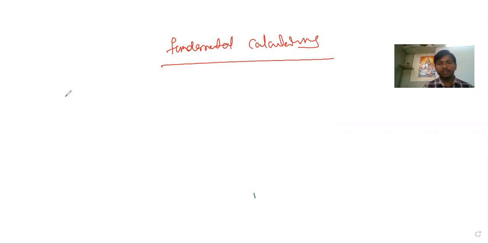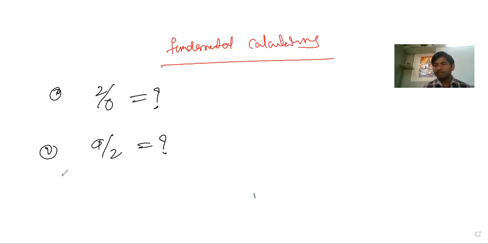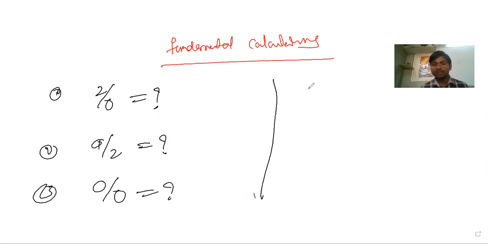So let us start with basic questions we heard before. Basically, 2 by 0, what is the answer? We are not sure. Some people say 0, some say infinite. Anyone guess the answer? Write it down on paper: 2 by 0. Second, 0 by 2, what is the answer? Next, 0 by 0, what is the answer? Next, 1 by 0, what is the answer? 0 by 2, I think I already wrote. 0 by 1, what is the answer?